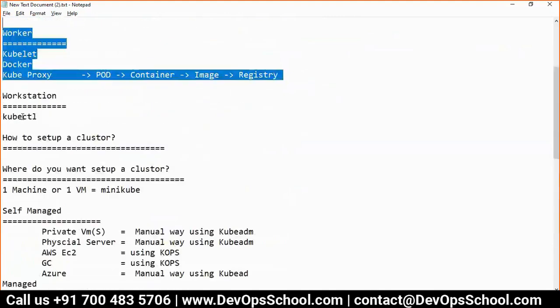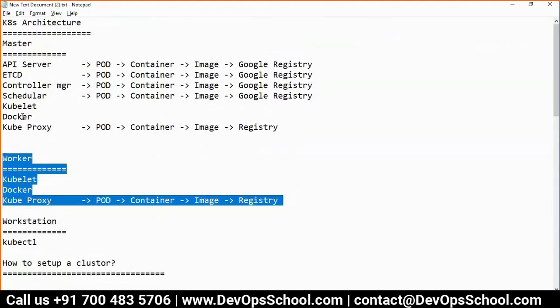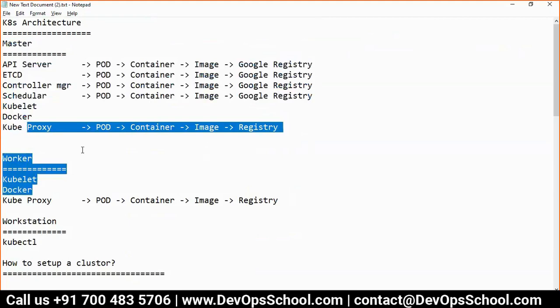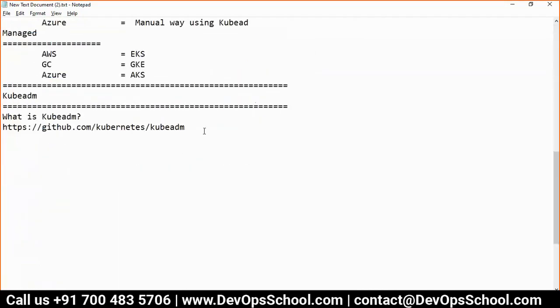Using Kubeadm, you can generate and manage certificates for API server access. Using Kubeadm, you can delete master components and worker components. Using Kubeadm, you can take a backup, and you can also restore.